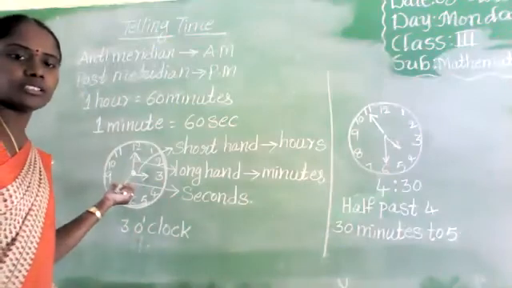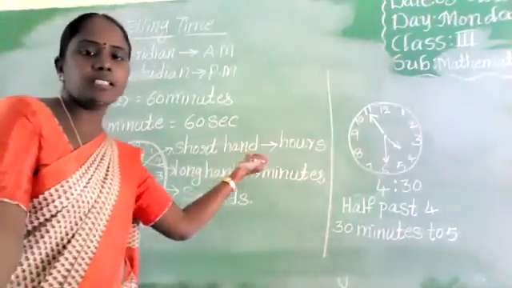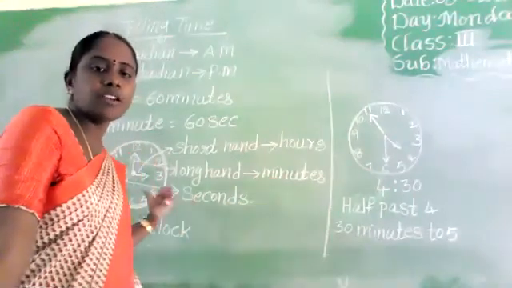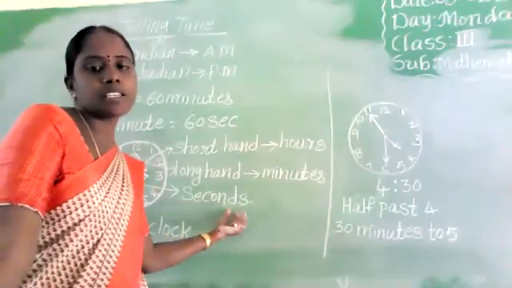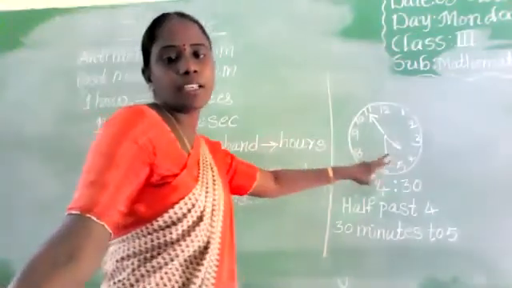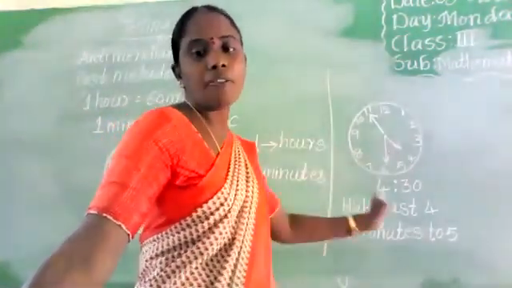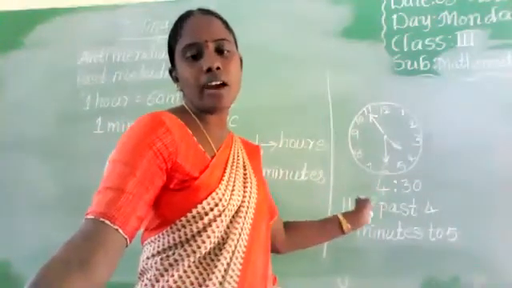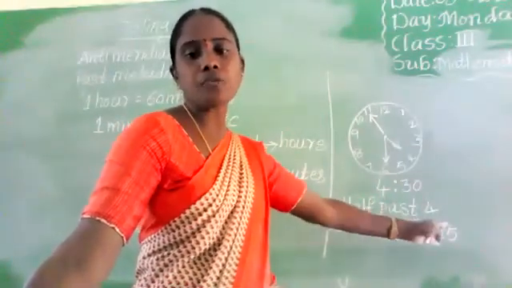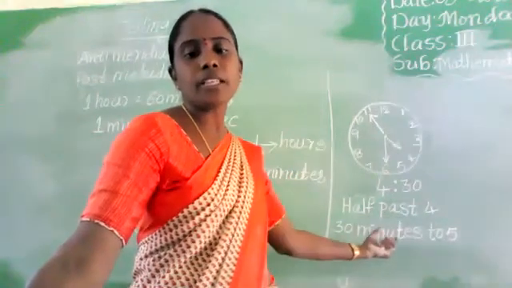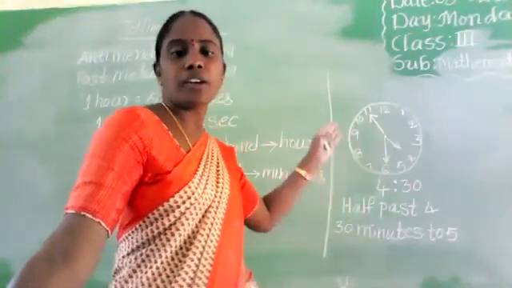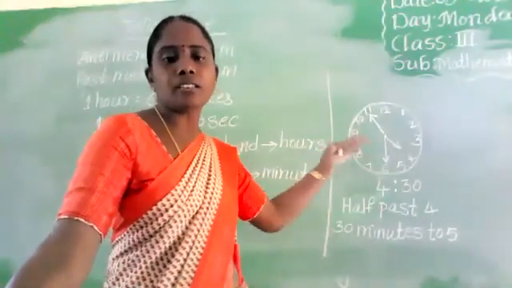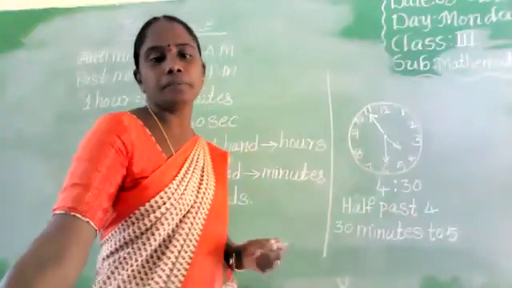Okay, here on the clock, the short hand indicates hours, the long hand indicates minutes, and one more hand indicates seconds. Now what is the time here? 4:30. Half past 4 means 30 minutes completed. So that's why we write half past 4, and next 30 minutes to 5. Next to 5 o'clock, how many minutes are there? 30 minutes. So 30 minutes to 5.